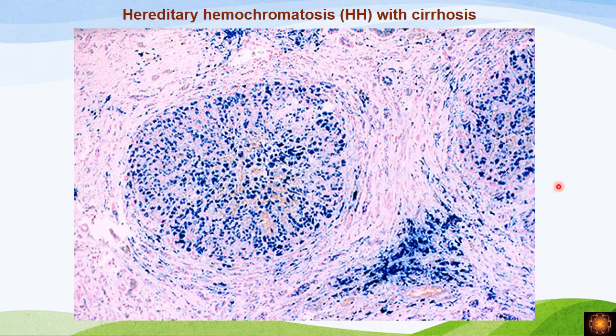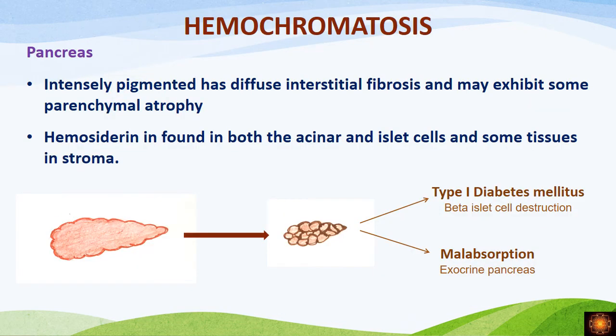Now this is in the cirrhosis. You have a regenerating nodule and you have increased fibrosis, and the regenerating nodule with the hepatocytes is having lots of hemosiderin, which has come out to be blue by the Pearl's Prussian blue. Now that was about the liver, what we have seen.